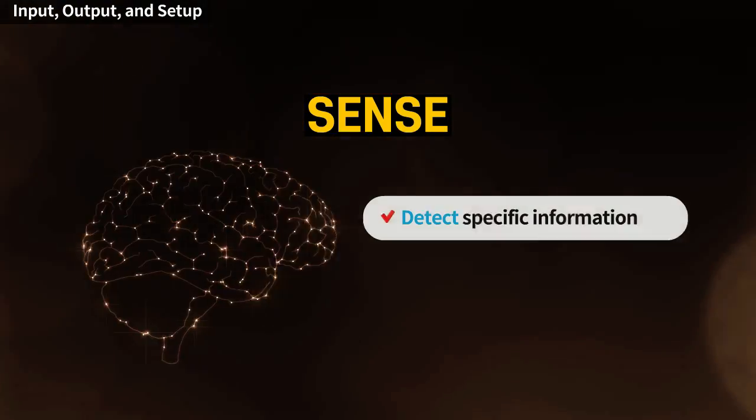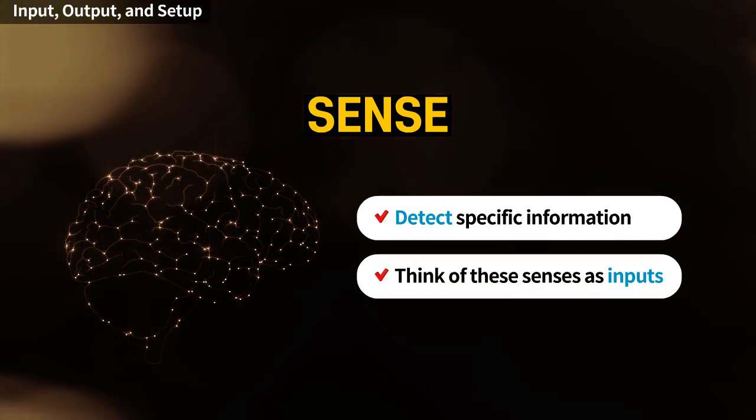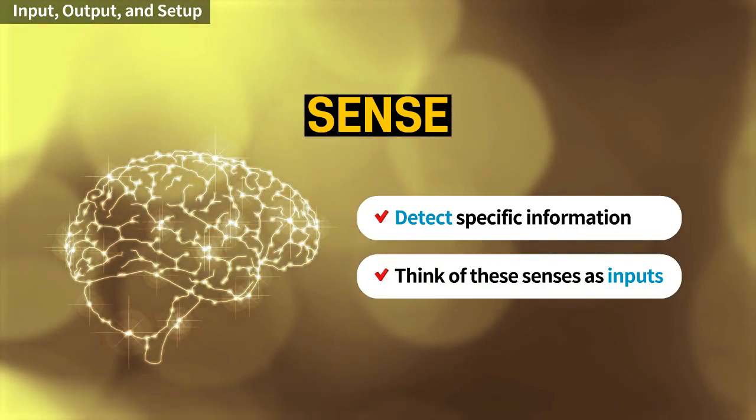Our senses detect specific information about our surroundings. We can also think of these senses as inputs. Without them, our brain would receive no information about the world.